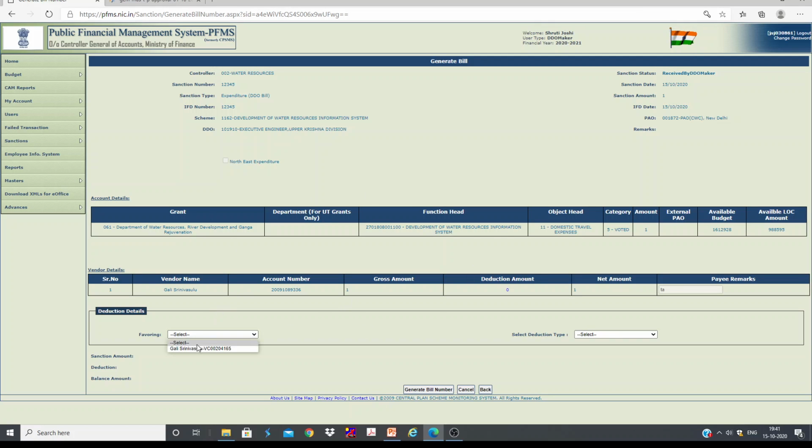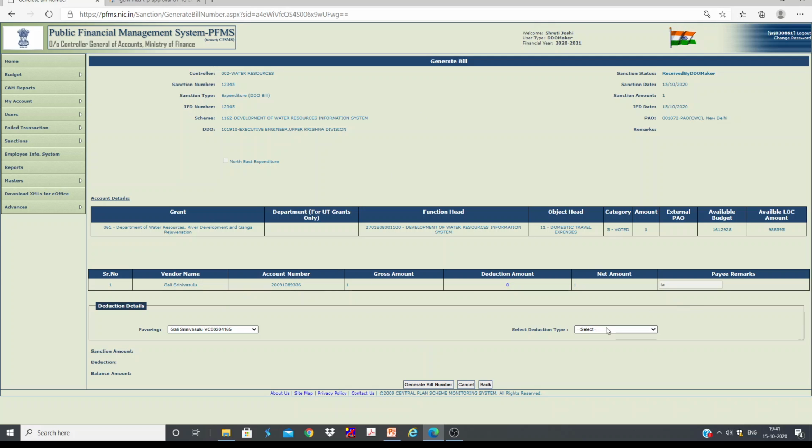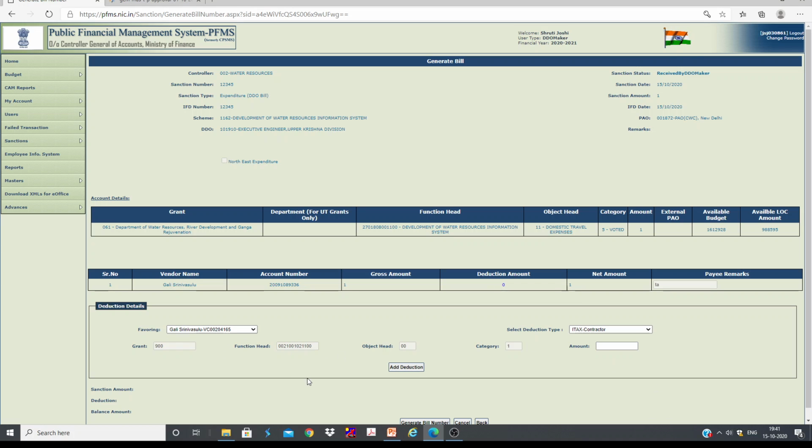I want to show these options. Let's say I need to select favoring this person. If it is a private contractor bill, then we need to deduct something like income tax, which you can deduct as TDS. You can add this one, and whatever amount you deduct is going to be credited under this budget head. By default it will be selected.